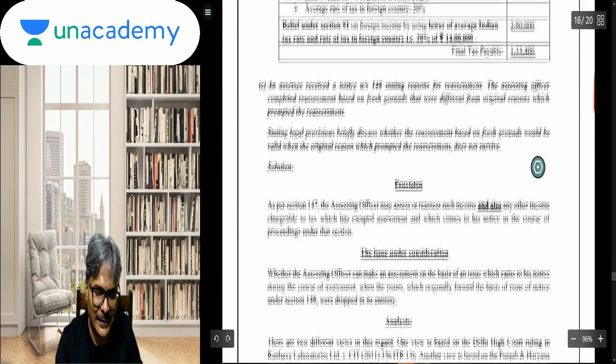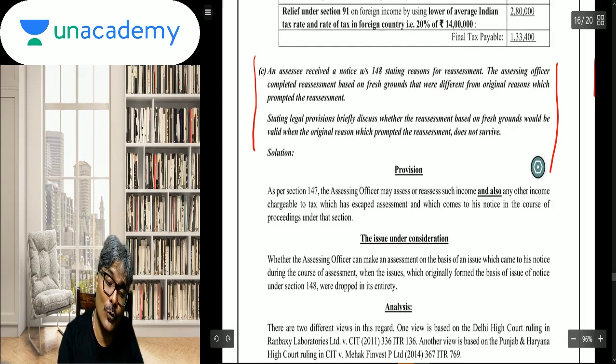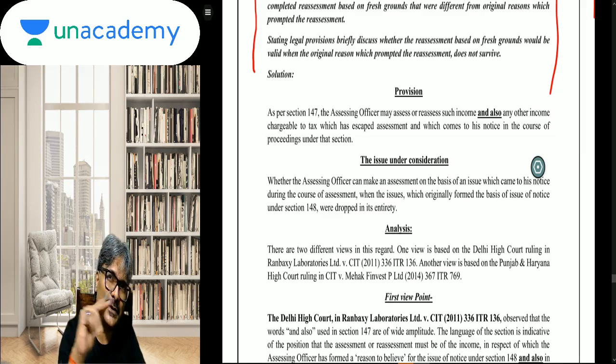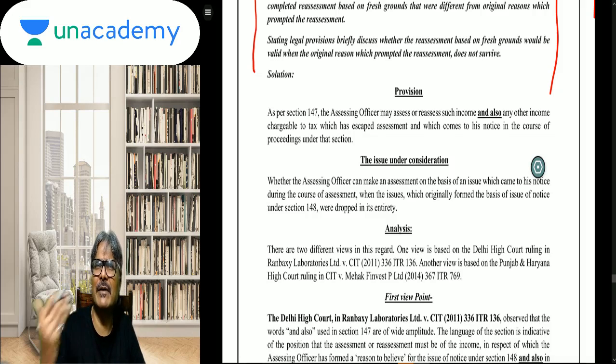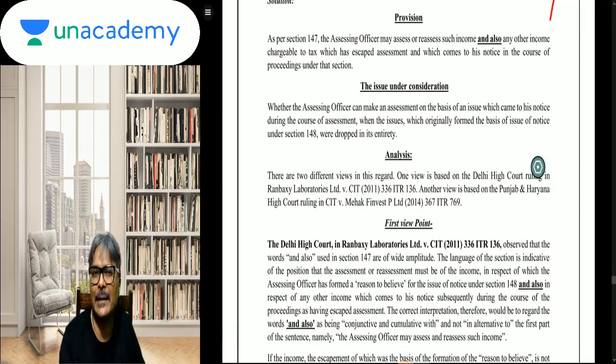Now 148. At the end of it, students, it came. I have told many of my students, and many students in fact reported to me, that the way you have discussed this particular part is what we have told. I told you to make the chart, to make all these things, because writing sentences becomes a very lengthy answer. So in the case of case laws, which can get very lengthy, making the chart, the way I have told you earlier also in the class, will definitely help to squeeze the length and keep it as relevant as possible to the question itself.